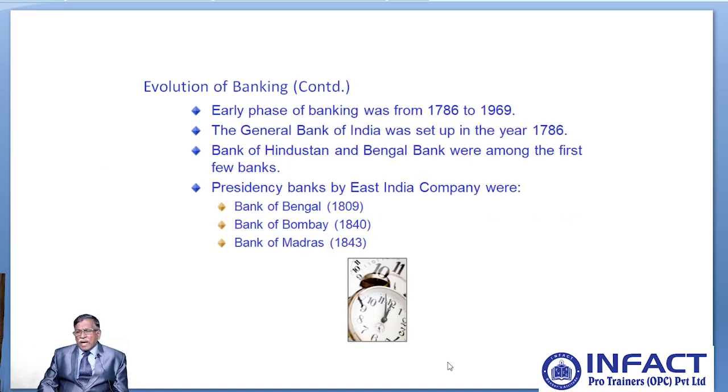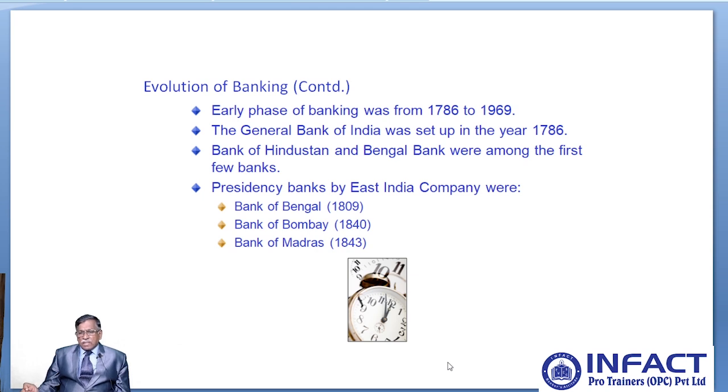The early phase of banking in India was from 1786 to 1969. The General Bank of India was the first bank set up in India, in the year 1786. Next came Bank of Hindustan and Bank of Bengal. The Bank of Hindustan and General Bank of India were wound up after some time.